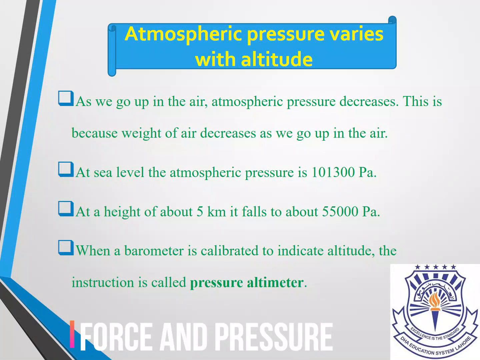As we go up in the air, atmospheric pressure decreases. This is because the weight of the air decreases as we go up. Maximum air is near the surface because of gravity, and the pressure of the atmosphere is maximum on the surface of the earth. At sea level, the atmospheric pressure is 101,300 pascals, but at a height of 5 kilometers, it is half, 55,000 pascals. When a barometer is calibrated for this, you create a new device called a pressure altimeter.